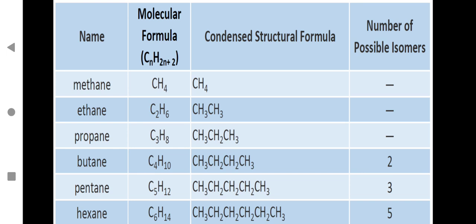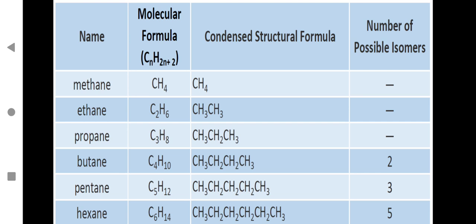And regarding the number of isomers, methane, ethane and propane cannot have isomers because the possibility of branching is negligible. There is no possibility of showing branching in methane, ethane and propane.